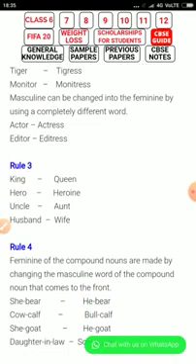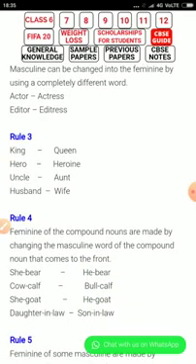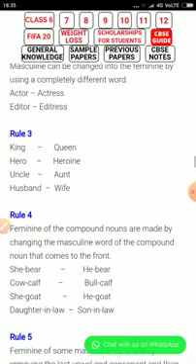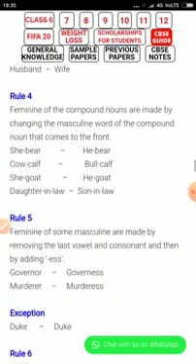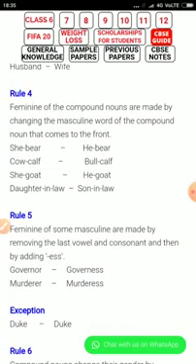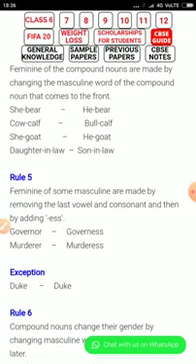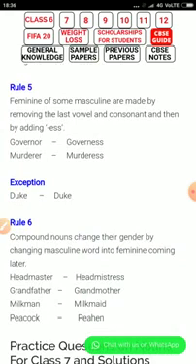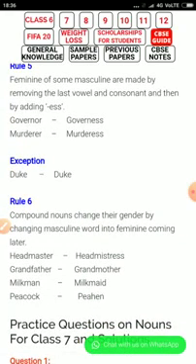Rule 4: the feminine of compound nouns is made by changing the masculine word of the compound noun: she-bear, he-bear; cow, bull; she-goat, he-goat; daughter-in-law, son-in-law. Rule 5: the feminine of some masculine nouns is made by removing the last vowel and adding ess: governor, governess; murderer, murderess. Compound nouns change their gender by changing the masculine word into feminine: headmaster, headmistress; grandfather, grandmother; milkman, milkmaid; peacock, peahen.